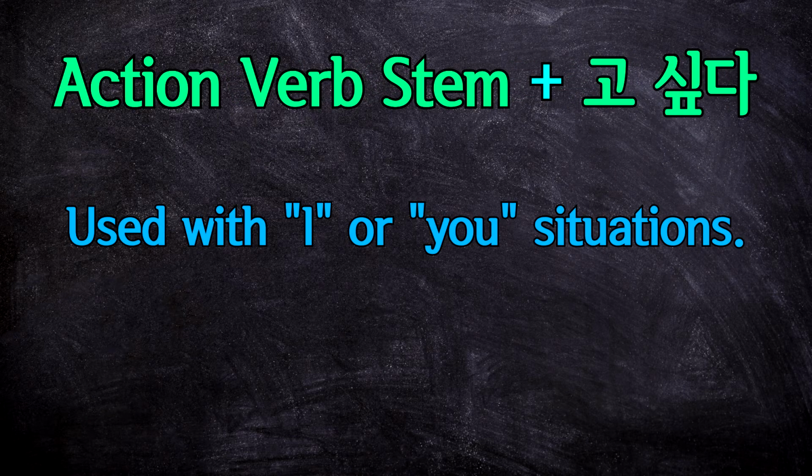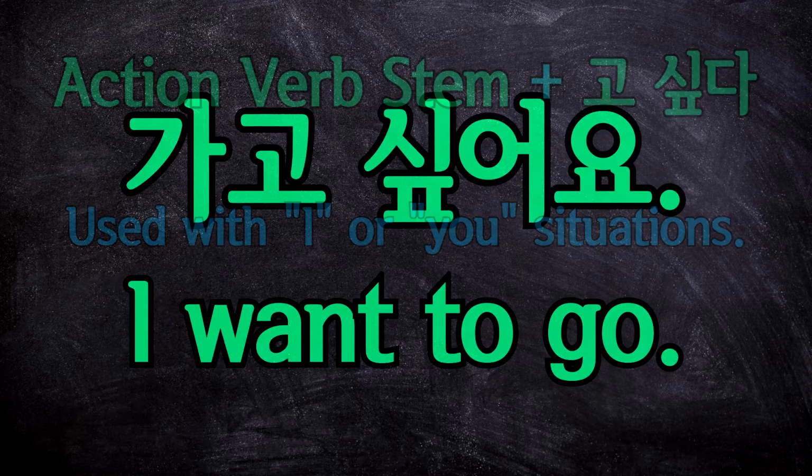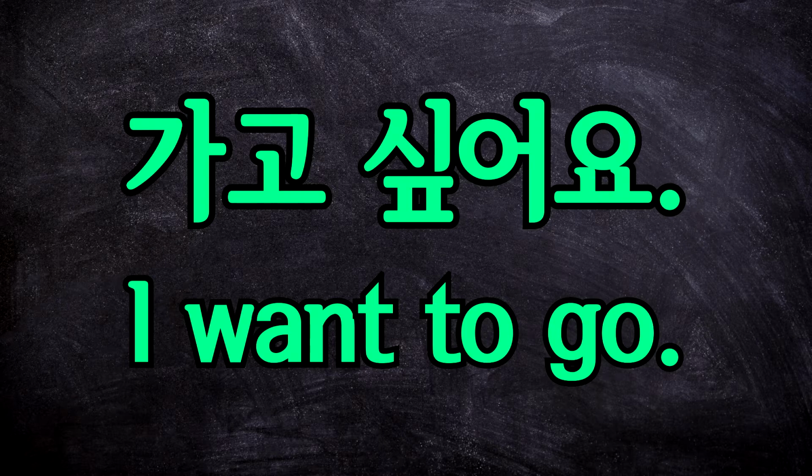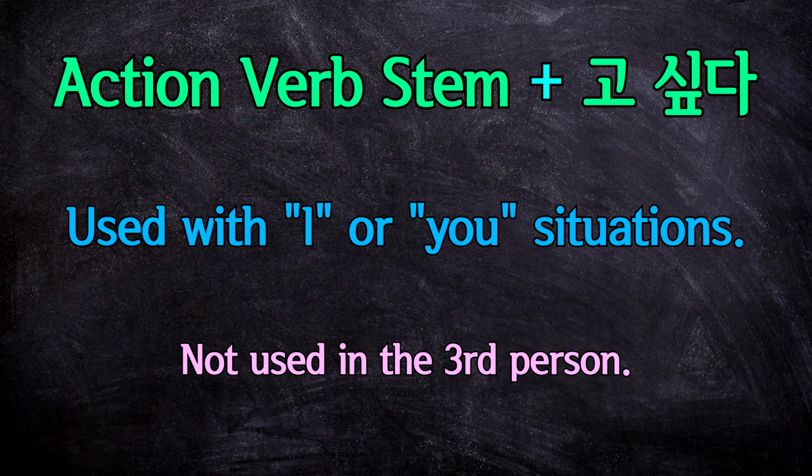The regular 고 싶다 form can be used to say that I or you want to do something. For example, 가고 싶어요 means I want to go. However, there are some important exceptions with this regular form. 고 싶다 cannot be used when you're speaking in the third person.